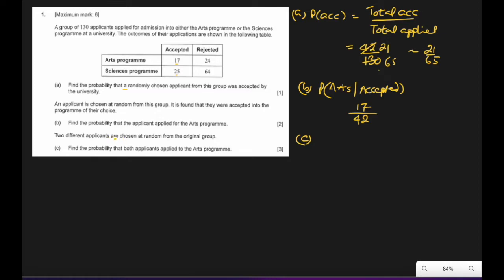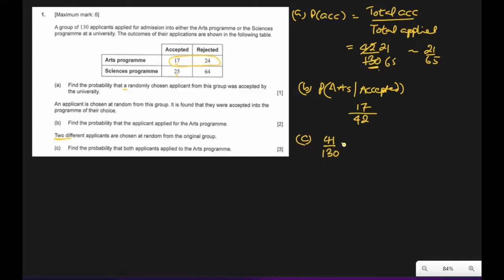Two different applicants are chosen now. There are two now, at random from the original group. Original group means the total number of group, which was 130. Find the probability that both applicants applied to the arts program. The first, choosing first person who applied to the arts program. These were arts program, 24 plus 17, 41 of total 130 applied to arts.